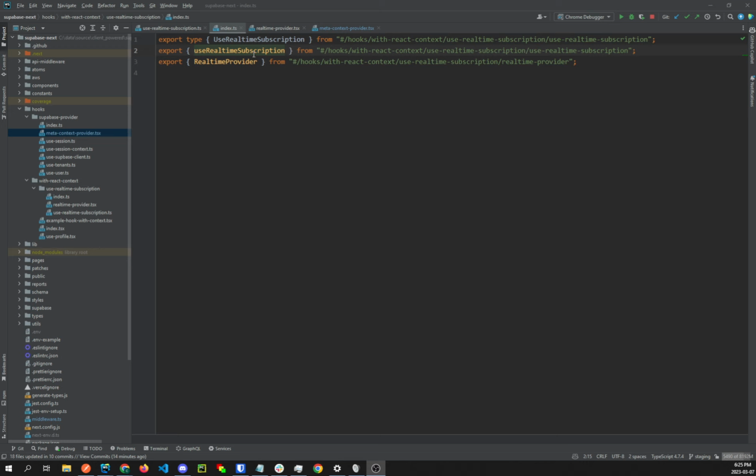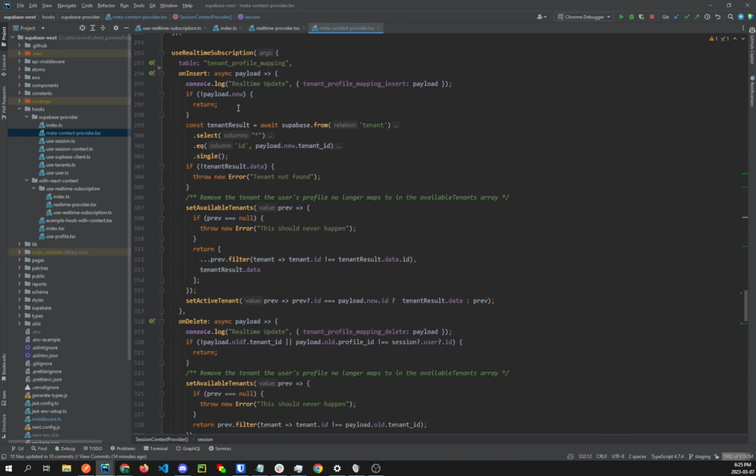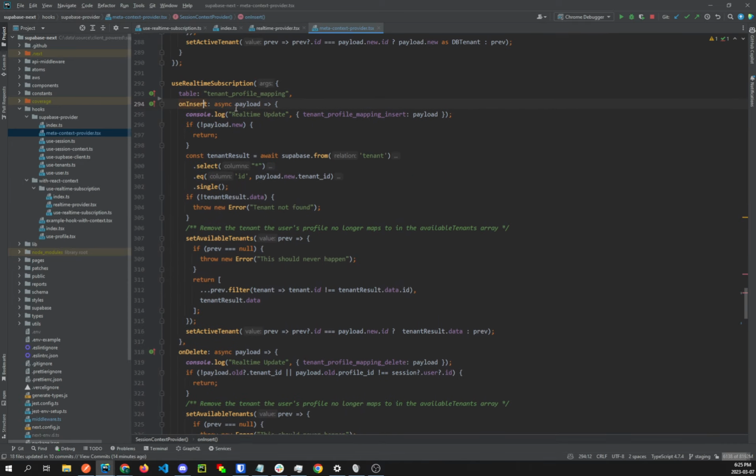Basically, what I changed is I added a hook that allows you to subscribe to real-time database changes. Should be pretty simple to use and easy to understand in terms of using it. Basically, you call it inside of a component and say the table that you want to subscribe to, and then you just define callback functions for the different events. So whenever a new tenant profile mapping record is inserted, this callback will be called with the payload.